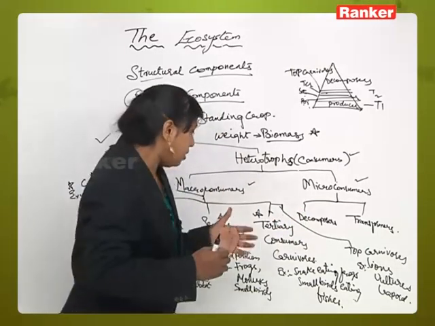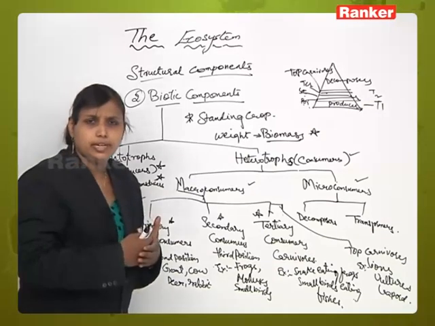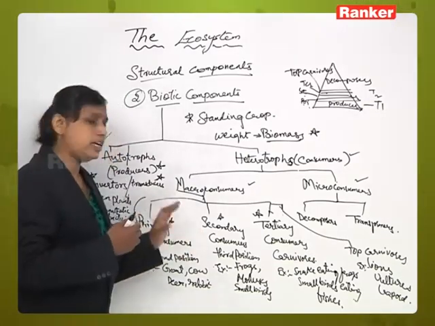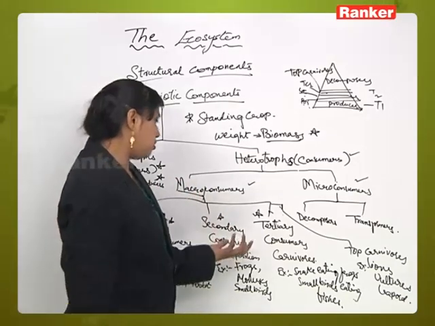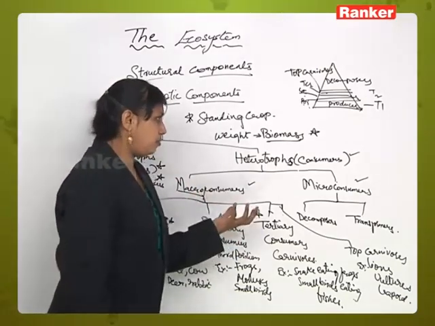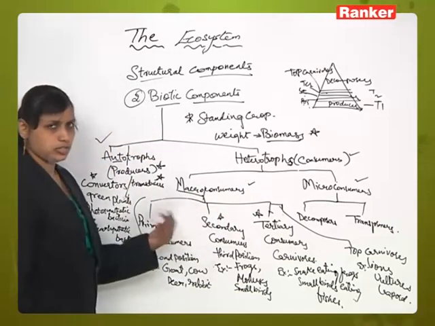So in this way, the plants which are able to prepare their own food material, which are green plants, are called producers, and the heterotrophic organisms are called consumers: primary consumers and secondary consumers. There are two types. Okay.